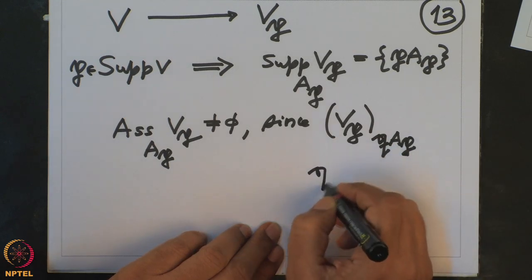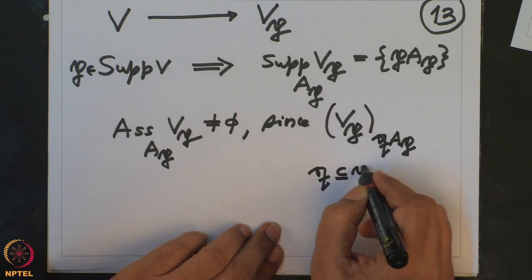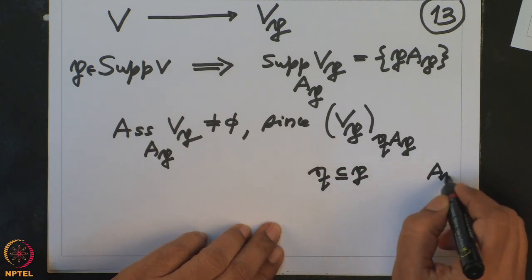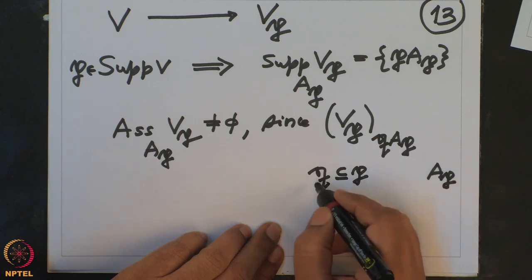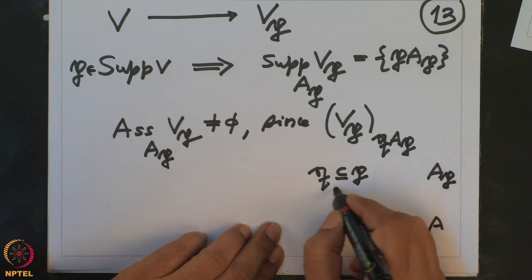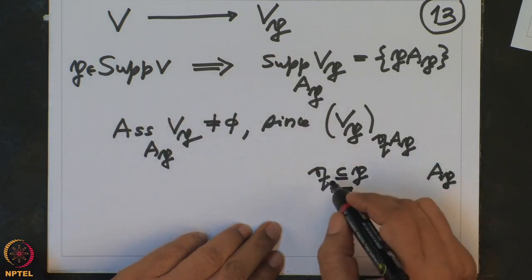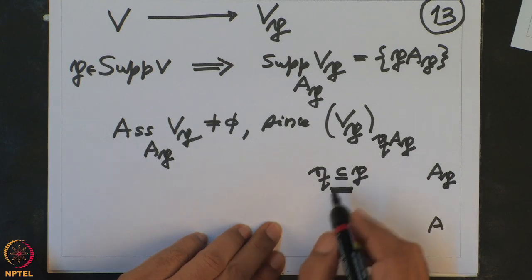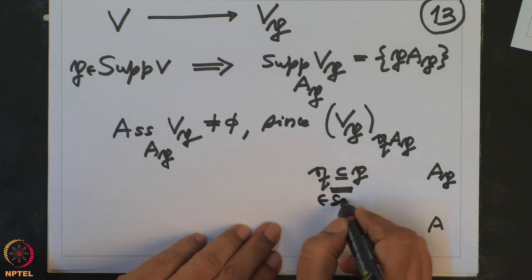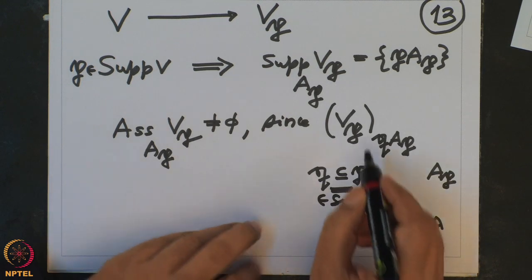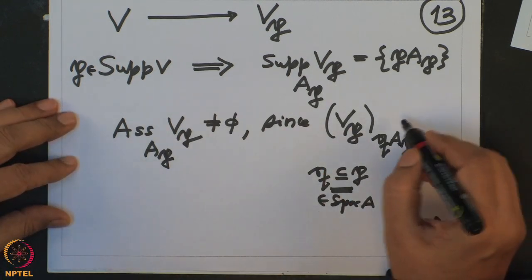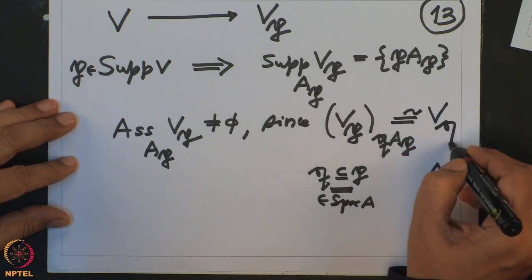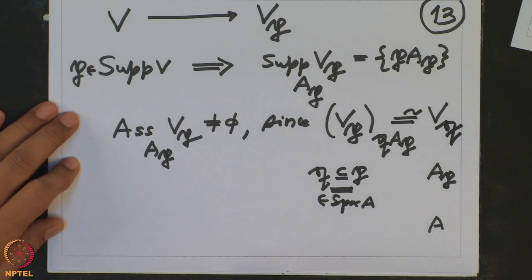So Q is a prime ideal contained in P, because in the ring A localized at P, the only prime ideals are those coming from A which are contained in P. The other prime ideals which are not contained in P will become unit ideals. So if I take any Q contained in P, a prime ideal in A, and further localize Vp at this, I get V localized at Q. This is an easy property of localization.